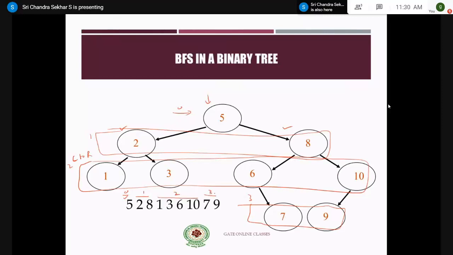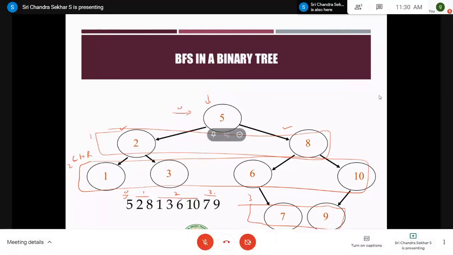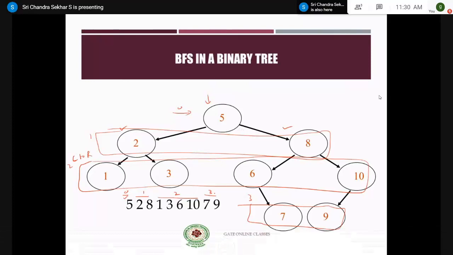So if you are given a binary tree and you are asked to find the level order traversal, it is very easy. Just go by levels. You first start with level 0, which is nothing but the root node, and then you go with level 1, and you can write in any order, left to right or right to left. But if you follow the convention of left to right in one level, that convention should be followed in the other levels also. Not that in level 1 you follow left to right and in level 2 you follow right to left. So you should have some consistency. That's the reason why you have to maintain that order, left to right or right to left, right?